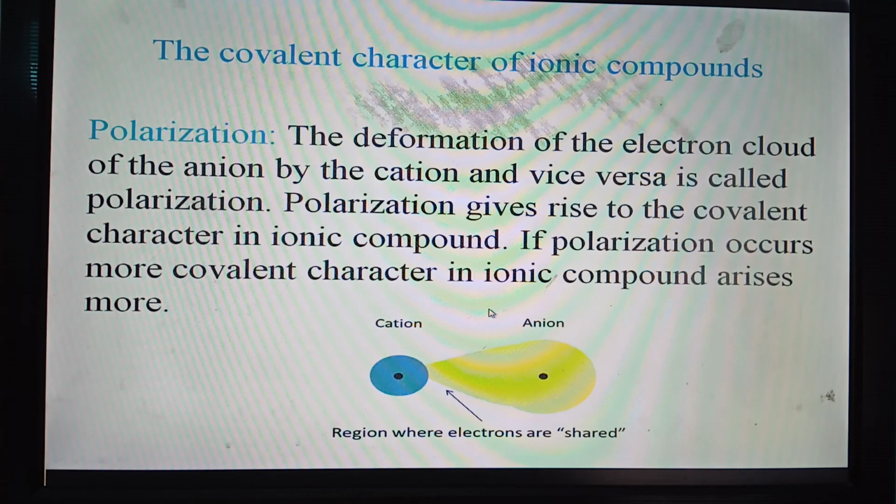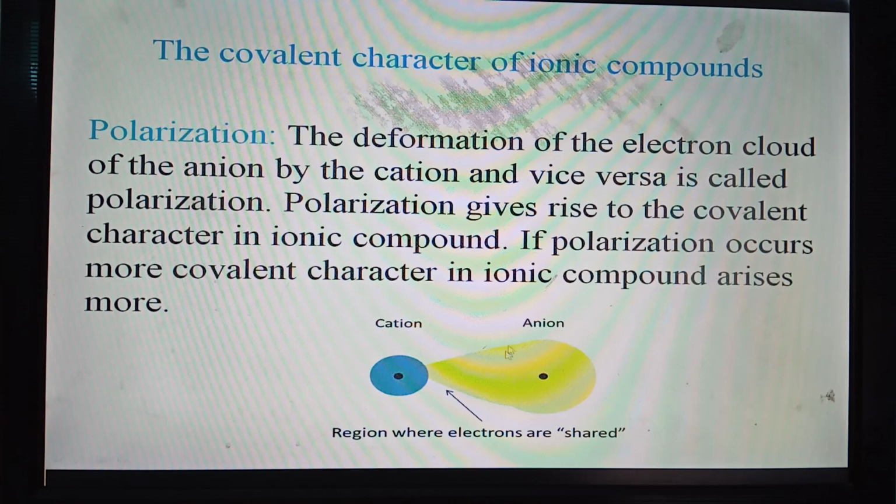Similarly, the electron cloud of the cation is also deformed by the anion, but the magnitude of the deformation of the electron cloud of the cation by the anion is very small or negligible. But the deformation of the electron cloud of the anion by the cation is very significant. This deformation of the electron cloud of the anion by the cation is called polarization.